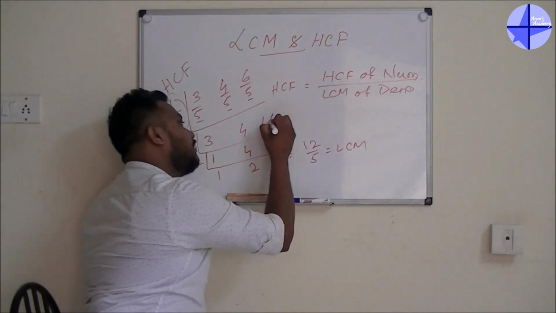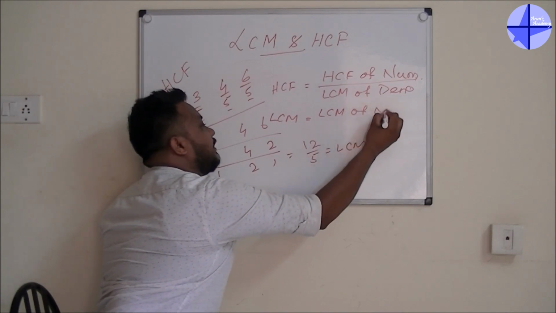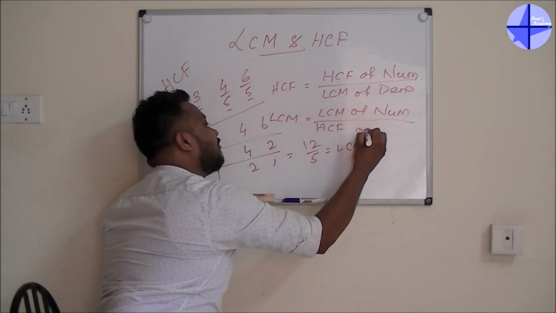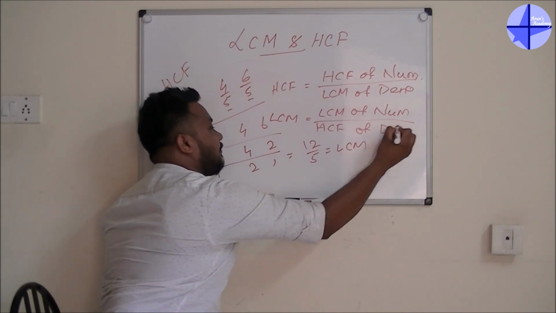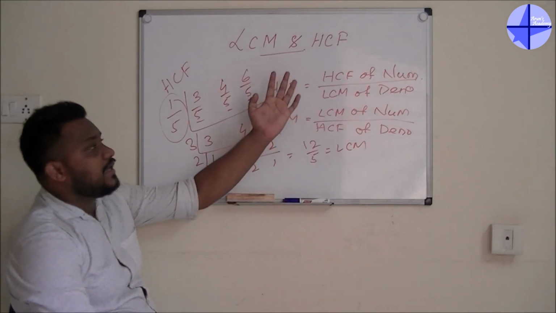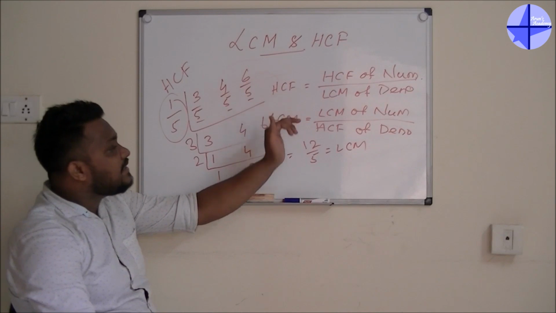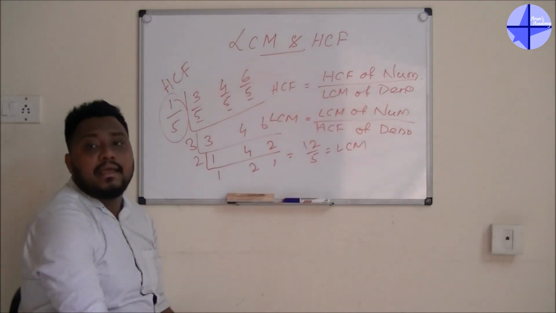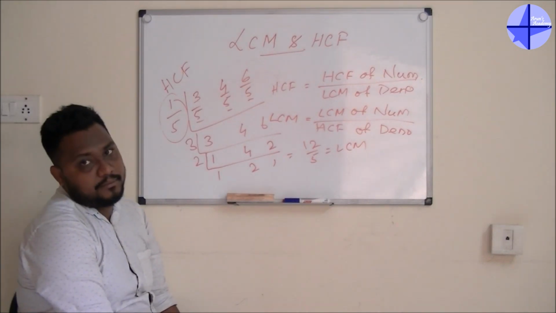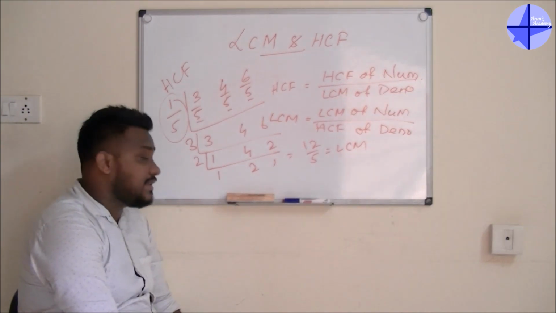If you want to find the LCM, it is LCM of the numerator divided by HCF of the denominator. Guys, it is the vice versa thing. Whenever you are going for HCF, HCF of the numerator divided by LCM of the denominator. Whenever you go for LCM, LCM of the numerator divided by HCF of the denominator. I think it's very easy to remember this formula. So by using this formula, you can find the LCM and the HCF of fractions.